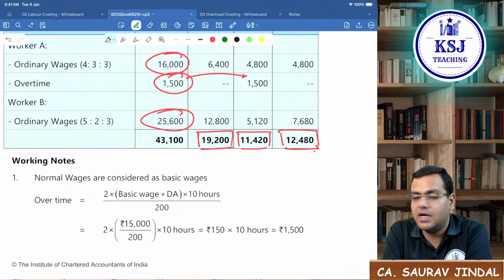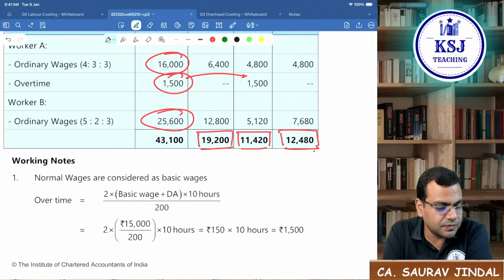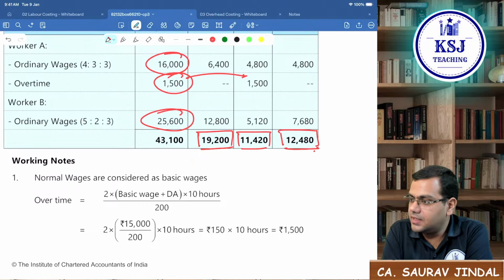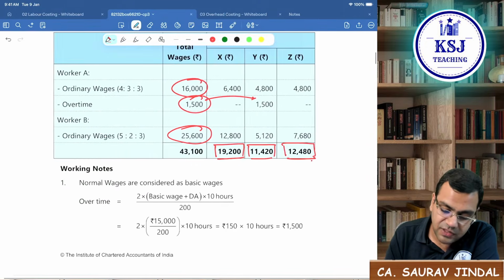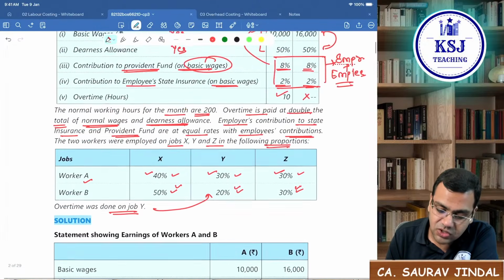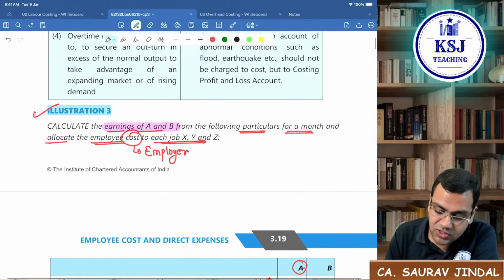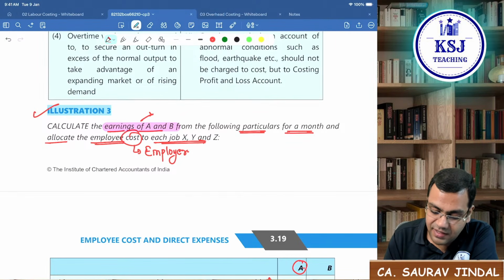This is what they were asking for. Is that clear? So this is the employee cost from the viewpoint of the employer. Now the second part of the question says, what is the earnings of A and B? The earnings of A and B means what they will take home.